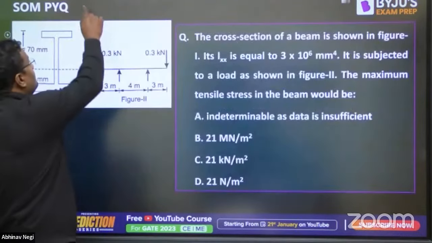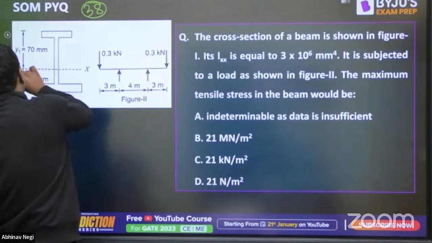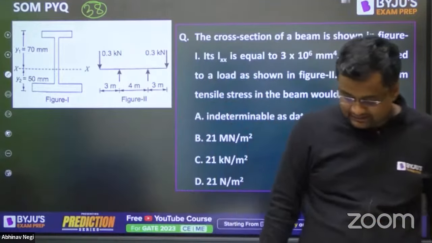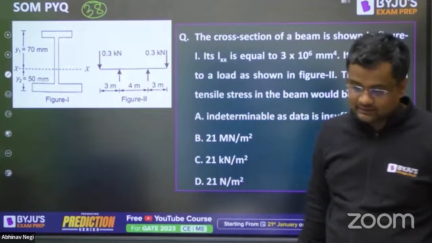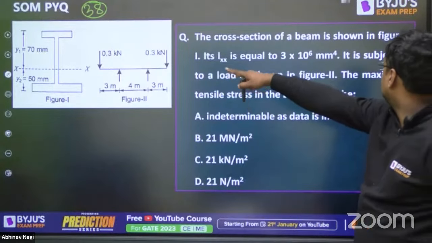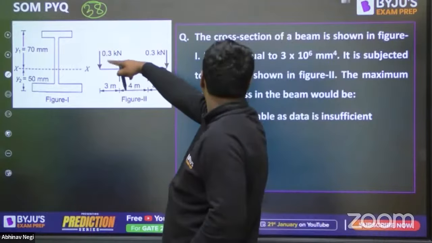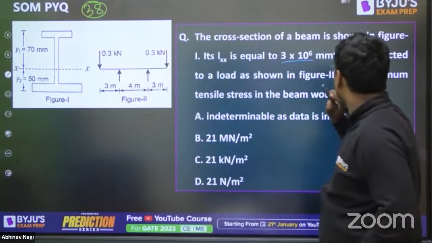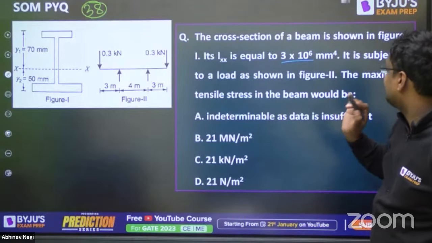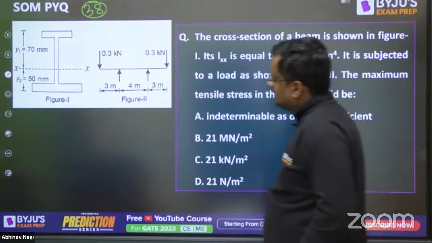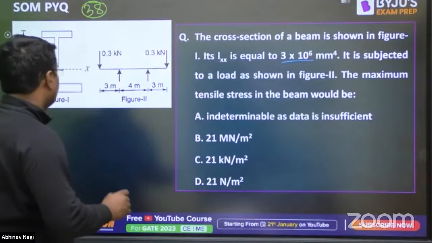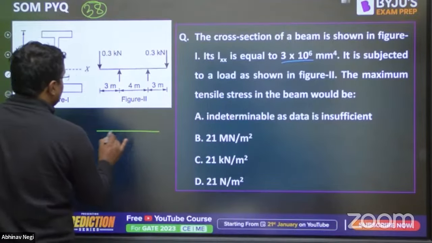This was 37. Let us go to question number 38 and let me know your answer. The cross section of a beam is shown in the figure. The cross section is like this. Its IXX is also given. It is subjected to a load as shown in the figure. The maximum tensile stress in the beam is asked. So what is the shear force diagram?